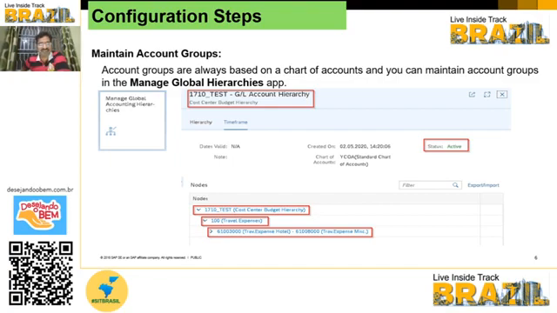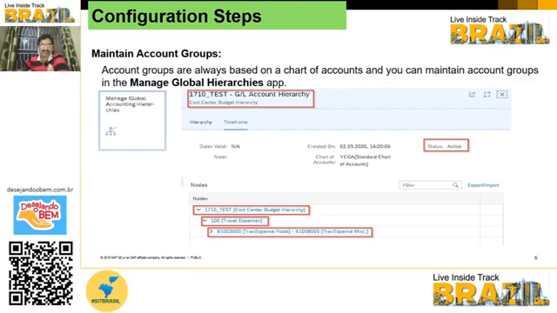At the end of the presentation I can show you the help document also. There is help available. It is very easy, and there are a lot of videos available about the global hierarchies related app and how to use it.